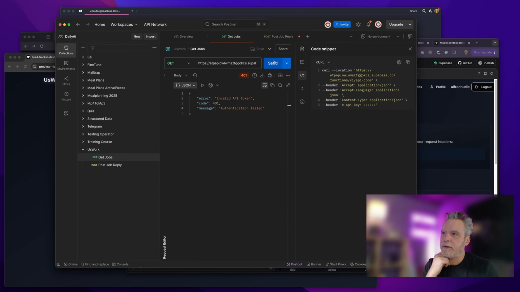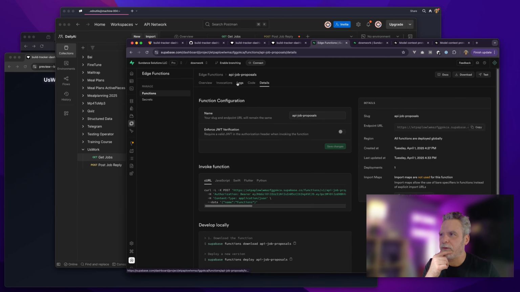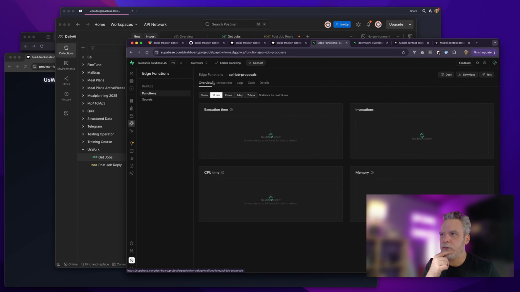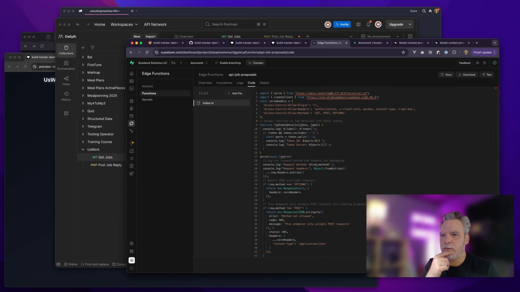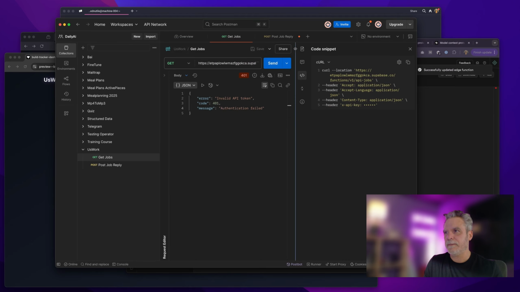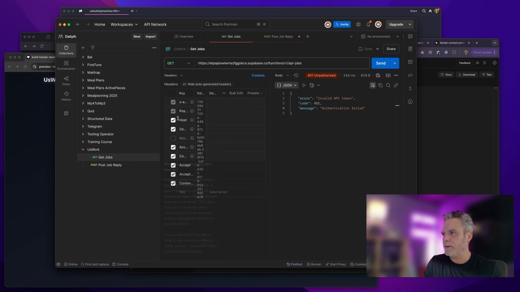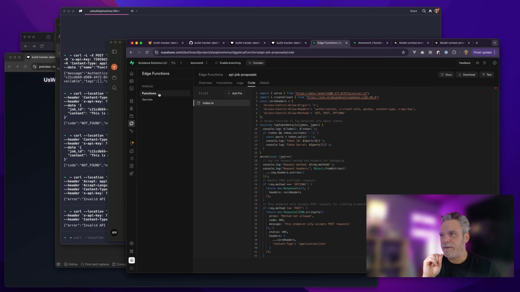Invalid API token. So I think what I'm going to do is redeploy, because that's what seemed to help before. So let's go try that. Overview, code, redeploy, redeploy. All right, so those are done, and let's go here and try it. Darn. I think it's a different error though. What a bummer. All right, it might be a fail for right now.